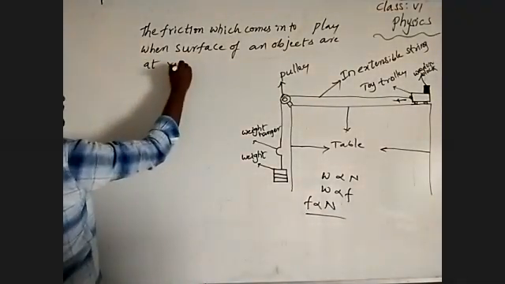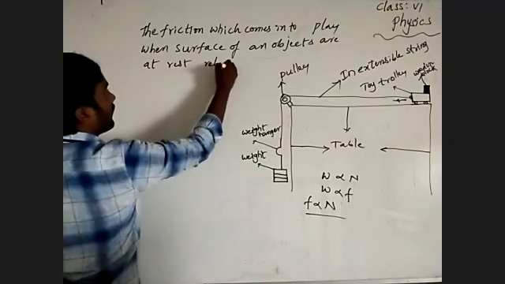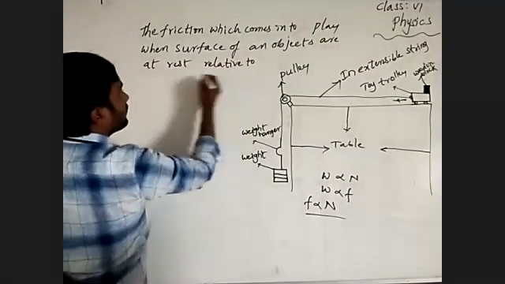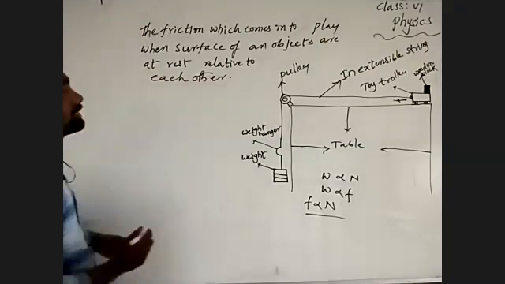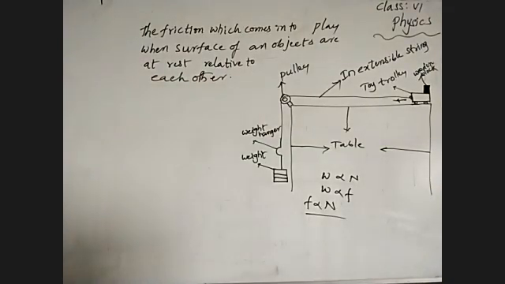At rest relative to each other. What I have written, is it visible to you? Yeah, coming to that.